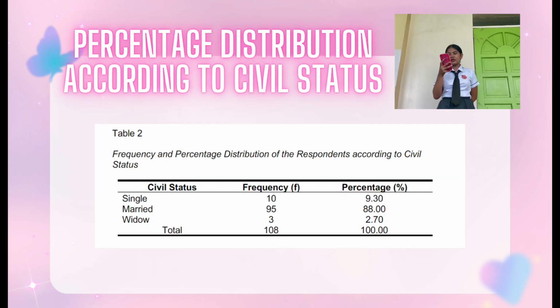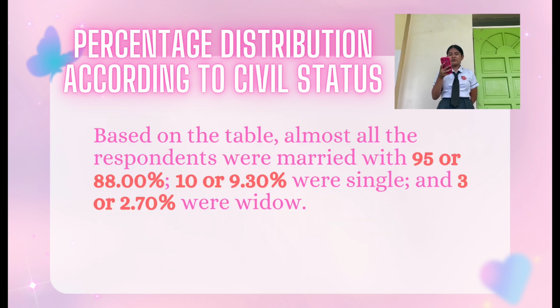Percentage distribution according to civil status. In the table, the civil statuses are single, married, and widow, with a frequency of 10, 95, and 3. The total frequency is 108, which will be divided from the frequency of each civil status and multiplied by 100 to get its percentage distribution. Based on the table, almost all the respondents were married with 95 or 88%. 10 or 9.30% were single, and 3 or 2.70% were widow.